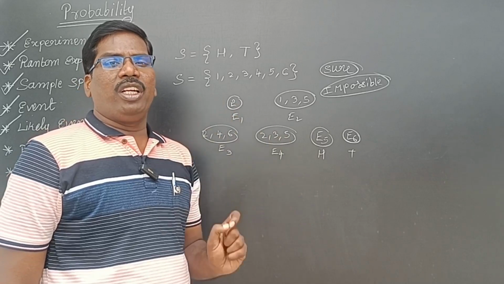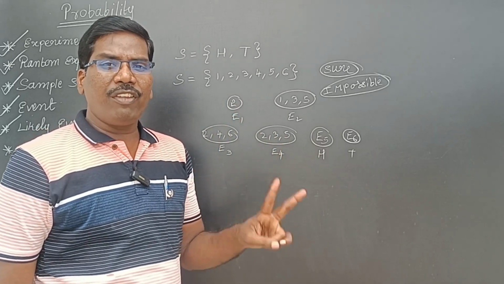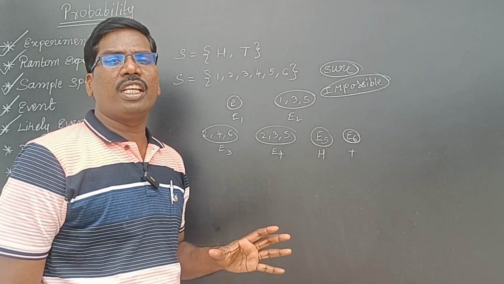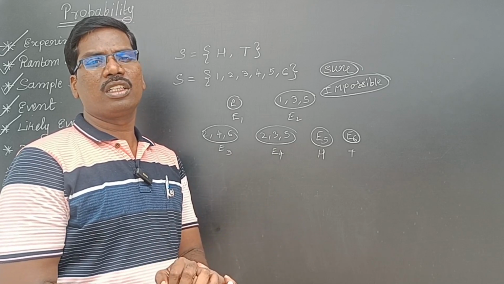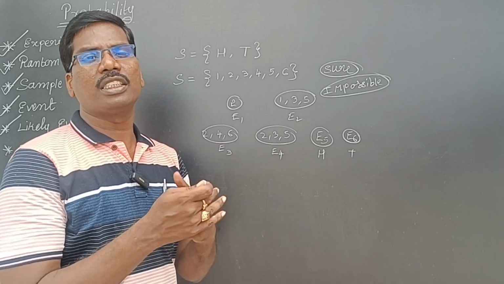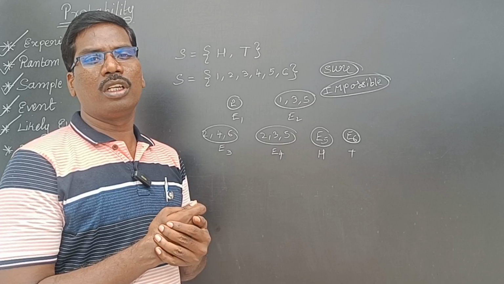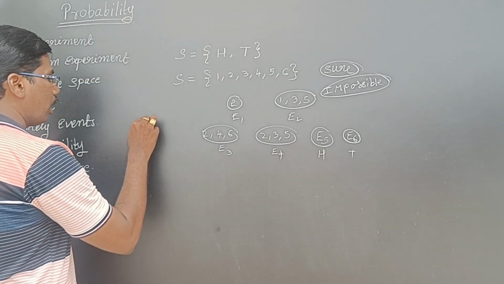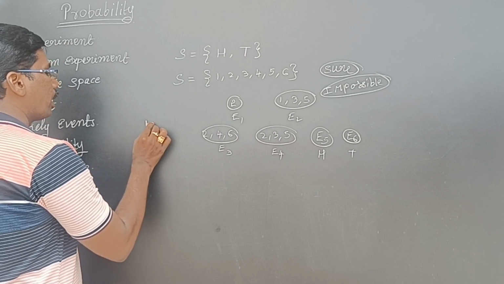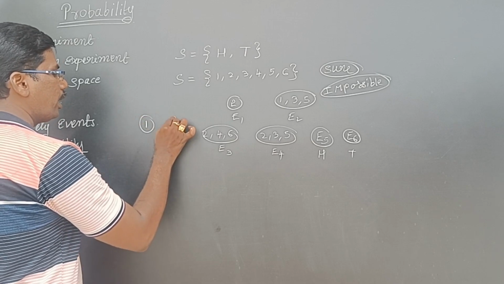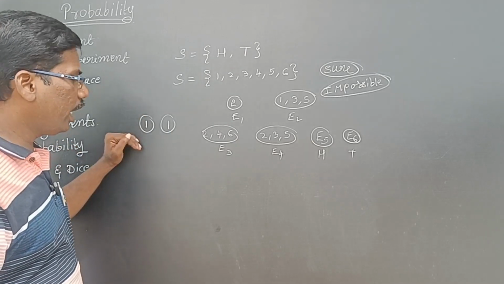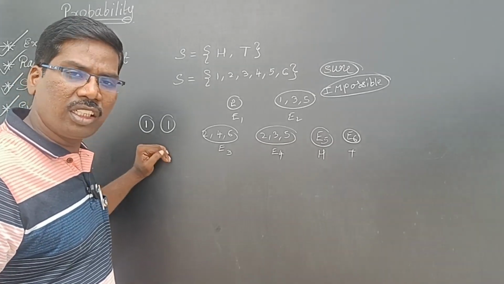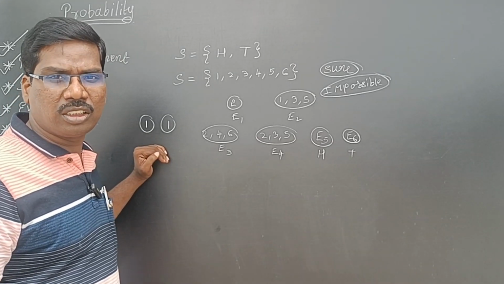Next, likely events. In a random experiment, if every event has equal chances, then that is called likely events. For example, tossing a coin: getting head and getting tail have equal chances.